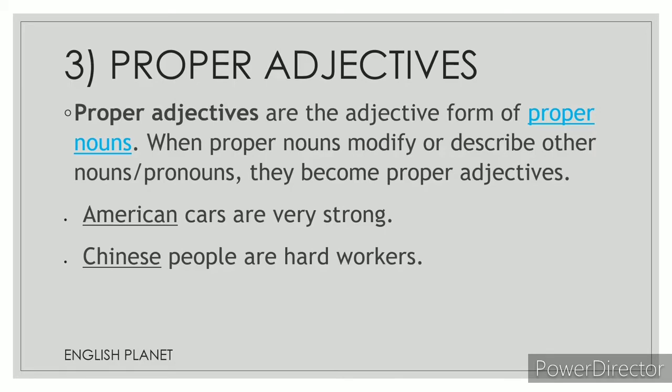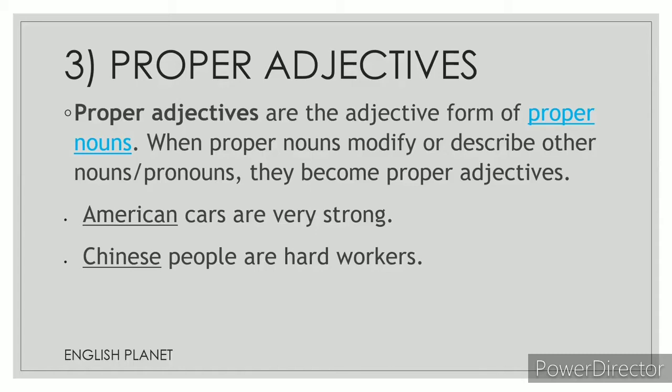Now the third one is proper adjectives. Proper adjectives are derived from proper nouns. Now let's have a look at the example. American cars are very strong. Now the word American, cars is a noun and American is derived from the word America. America is a proper noun.